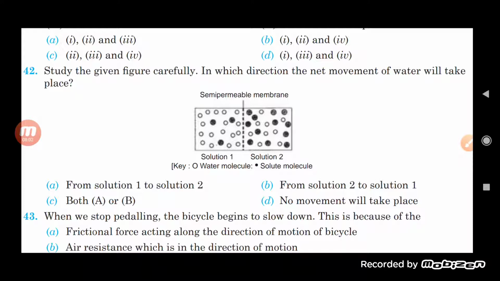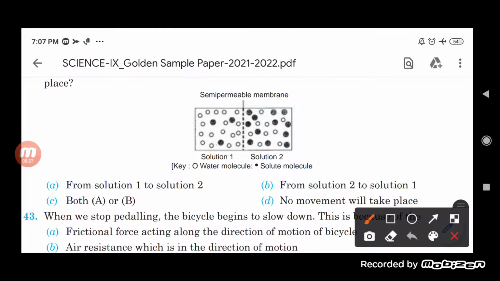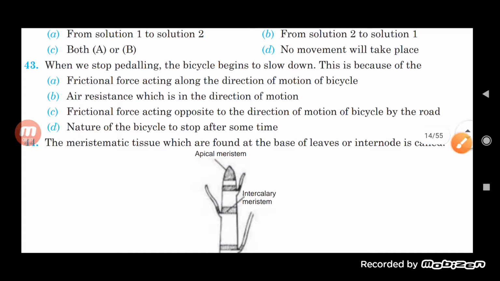The first option is from solution 1 to 2, second from solution 2 to solution 1, third both A and B, and fourth no movement will take place. Obviously the numbers of solvent and solute are not balanced, so that is why the movement occurs from the first solution to the second solution. So this one will be the correct option, students.